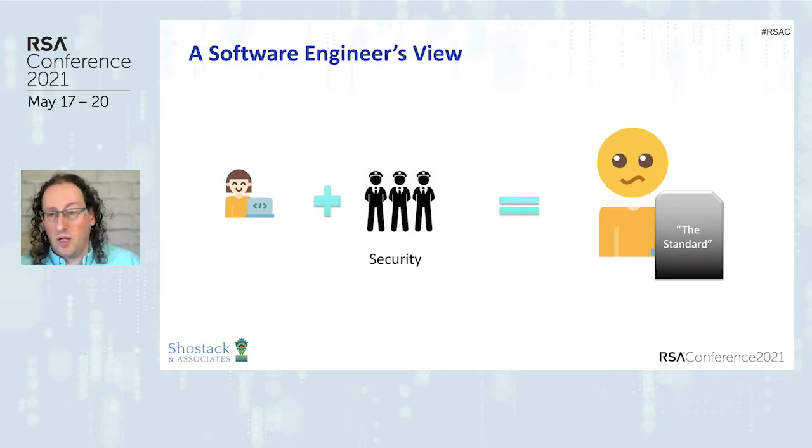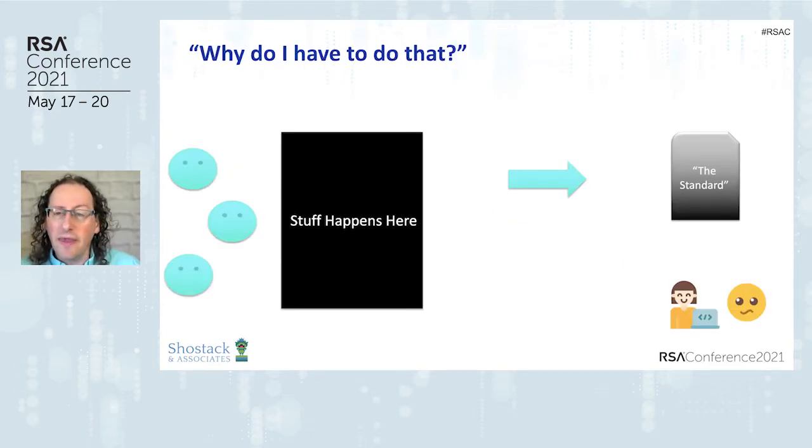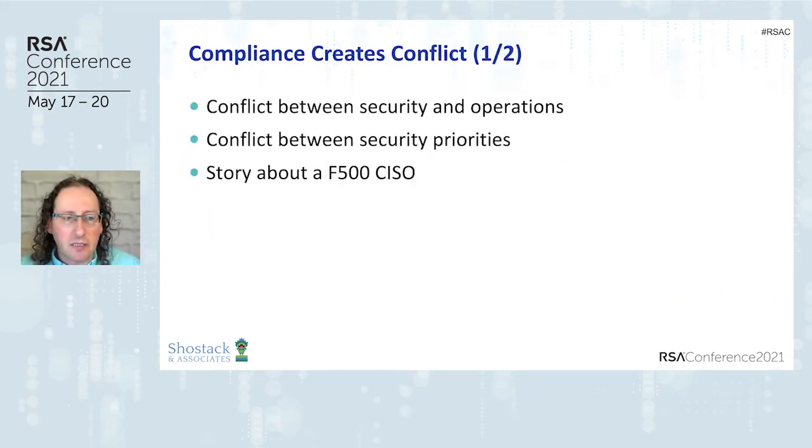Why is it the standard? Well, it's the standard. You've got to comply. Comply now. And then they ask, why do I have to do that? And there's this bunch of folks over on the side here who are sort of anonymous. We don't know a lot about them. And there's this opaque stuff happening in a standards process. And this produces a standard which sort of falls on the developer to go do. It falls on the ops engineer to go do. And I just want to write some code. I just want to develop my features. I want to get through this sprint's requirements.